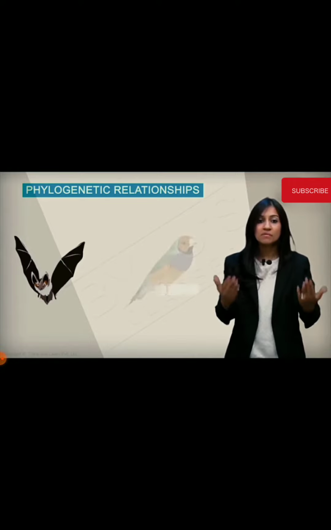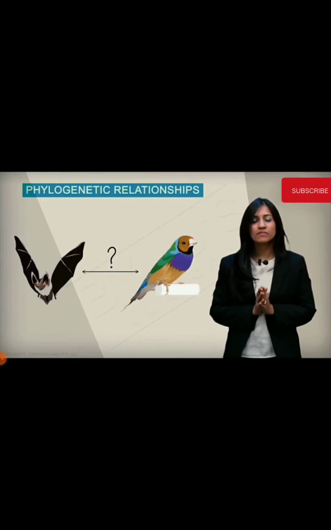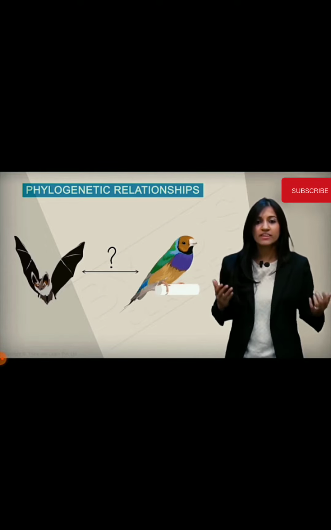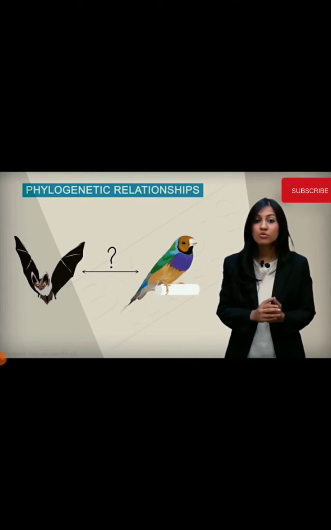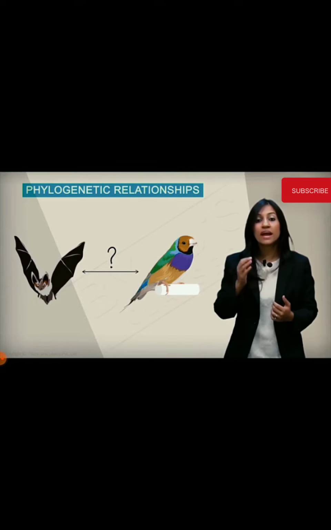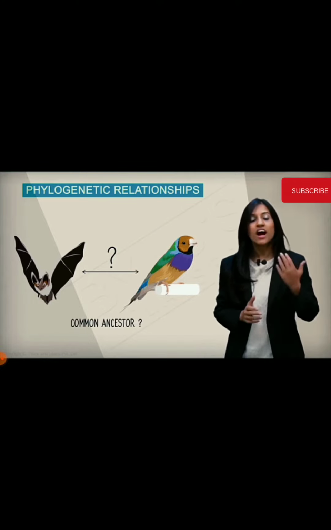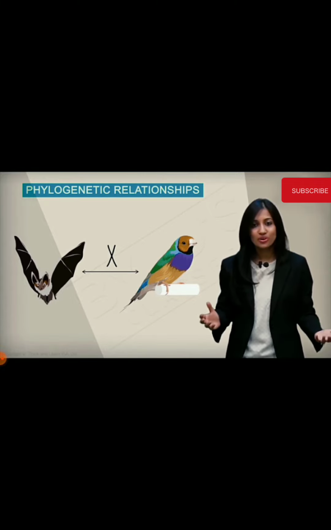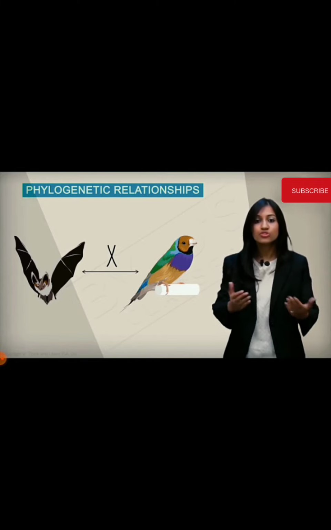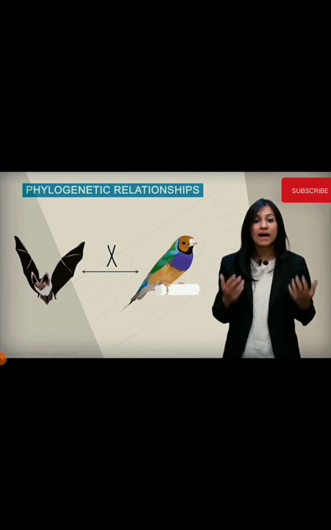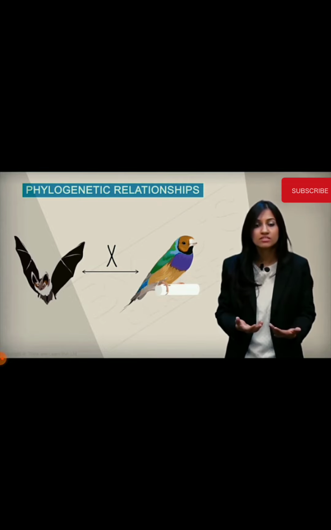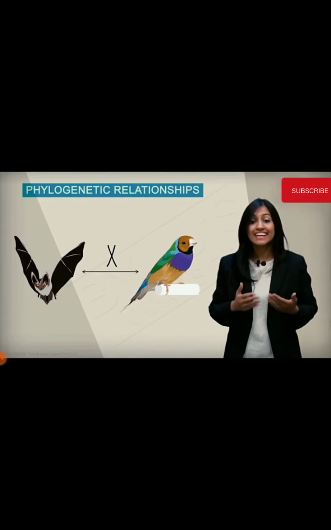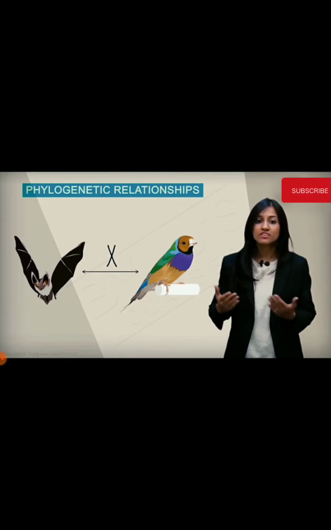So phylogeny, for example, helps you answer interesting questions like, are bats and birds related? Think about it. Are they related? Both of them fly, yes. But do they share a common evolutionary history? That is, do they have a common ancestor? The answer to your surprise is no. They are not related. Yes, they both use their wings to fly, but bats are mammals that are born alive from their mothers. And birds, well, you know this, they lay eggs and they belong to the class Aves.